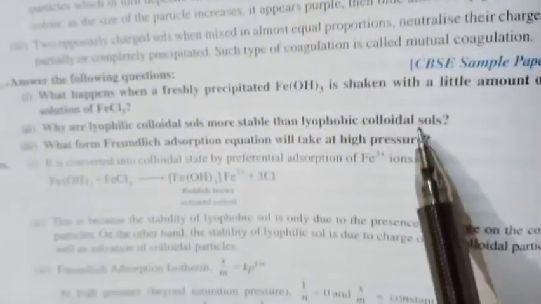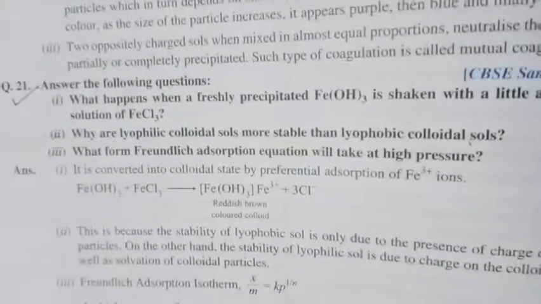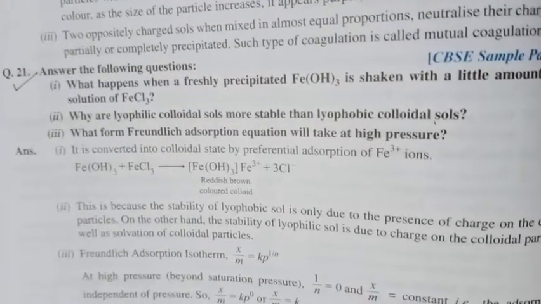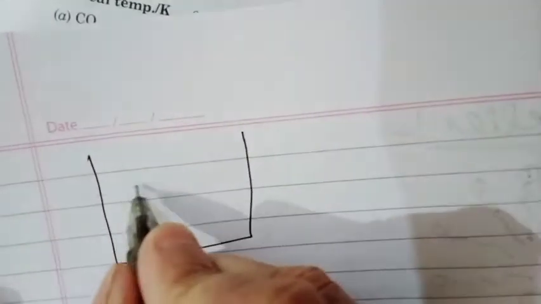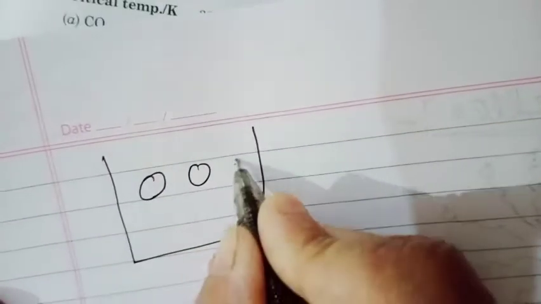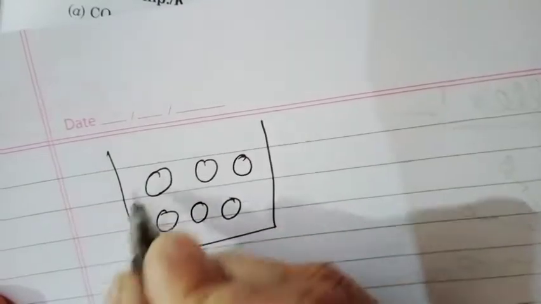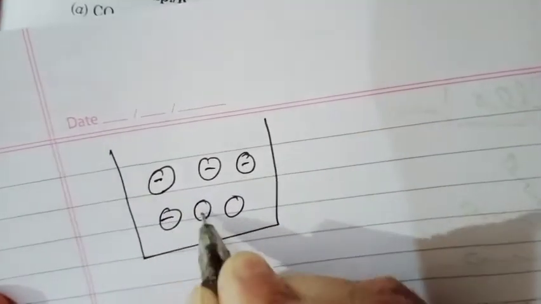Next question, why are lyophilic colloids more stable than lyophobic colloids? The answer is, the stability of lyophilic colloid is due to two reasons. The first reason is the charge present on the lyophilic colloid particles. We know that in colloidal solution the dispersed phase particles have some charge, either negative or positive.